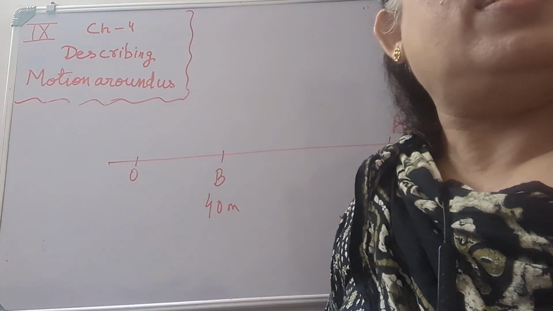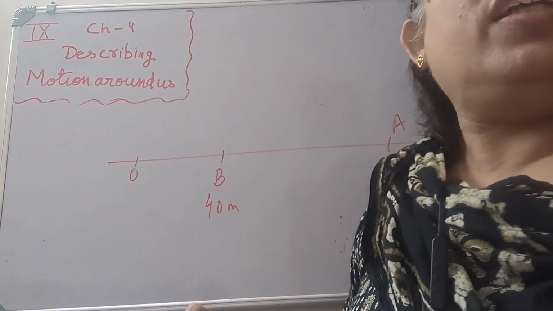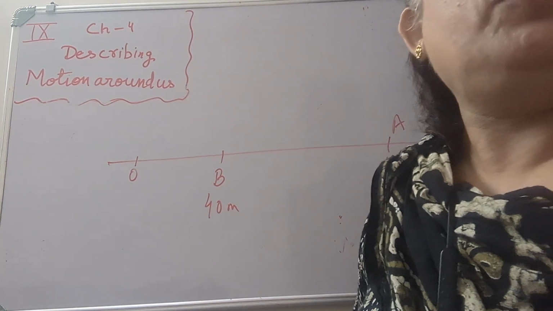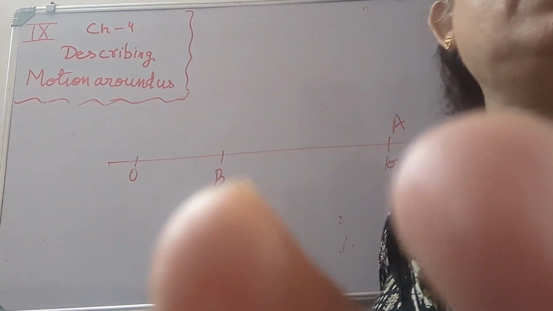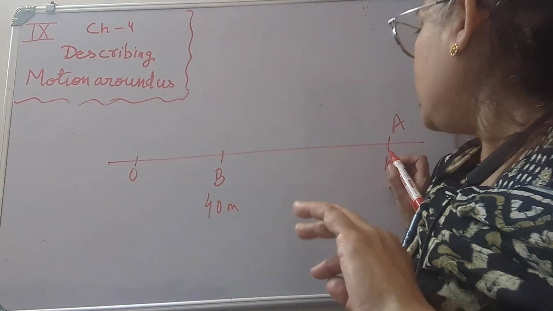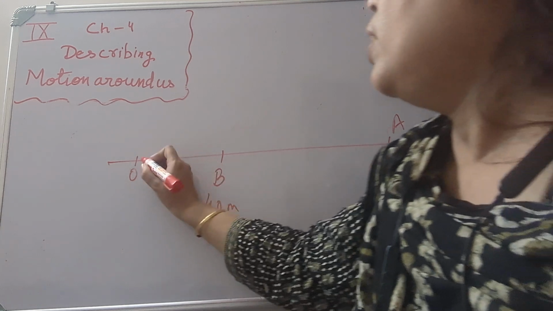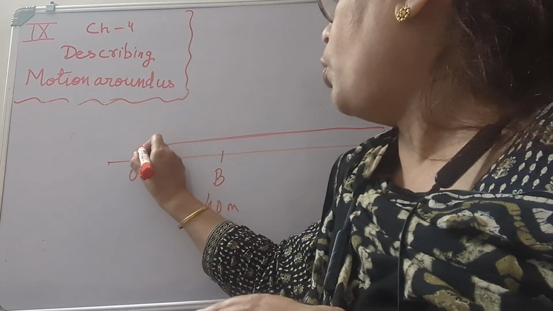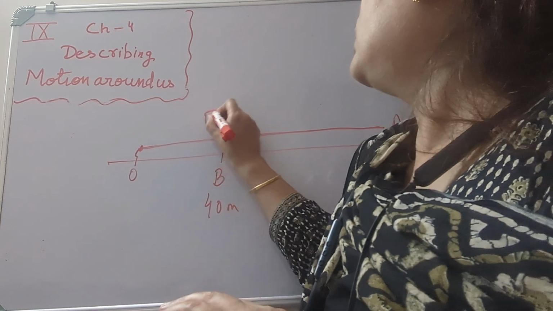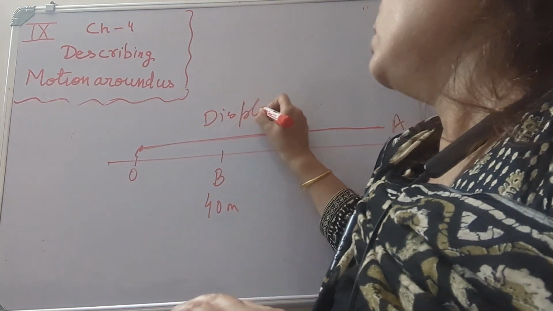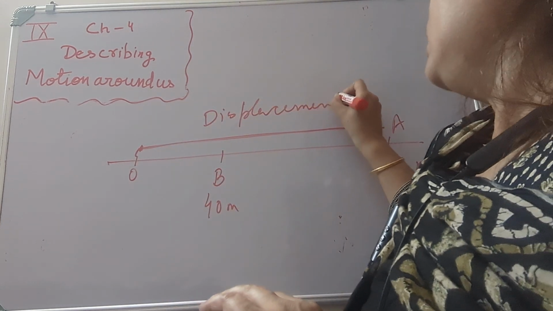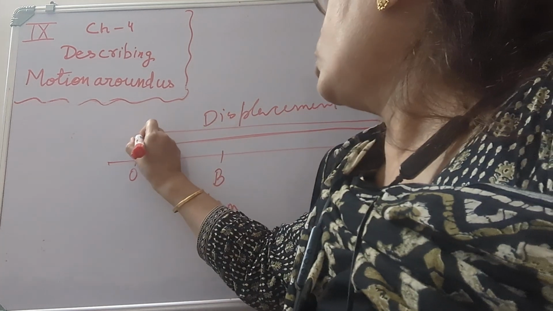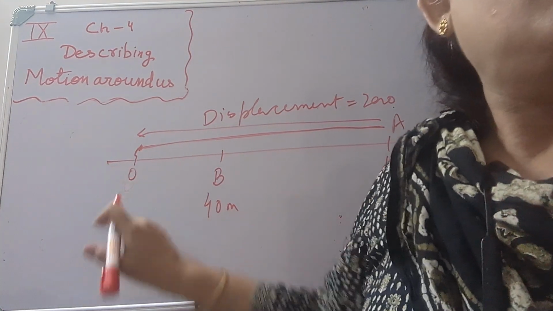Now analyze this question. If the example is an athlete running back and forth on a straight track, then what will be the displacement of the athlete? Can the displacement of the athlete be 0? Yes. If it comes to the point A and runs back to the point O, then its displacement is 0. This displacement is 0 if it comes back to point O.